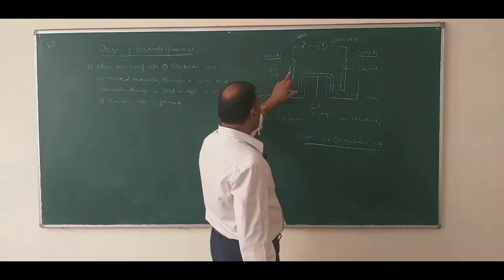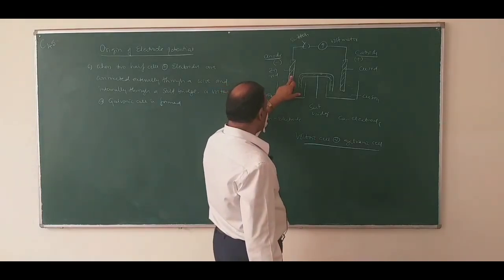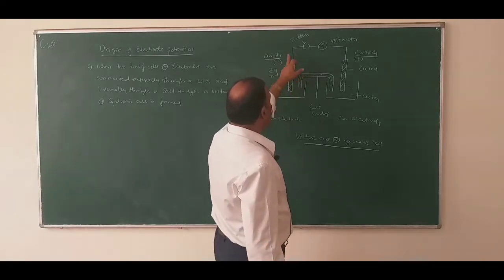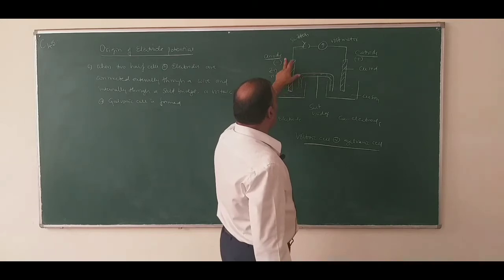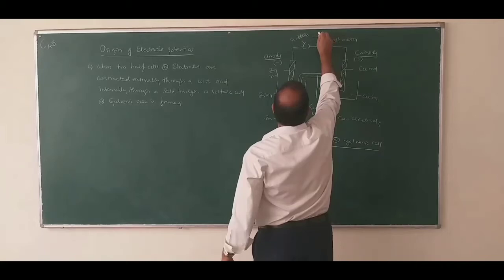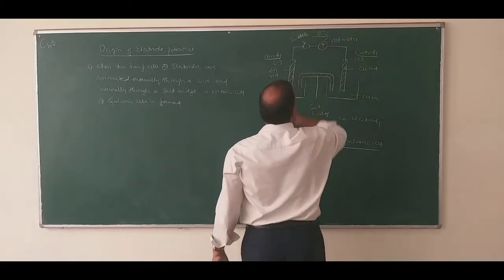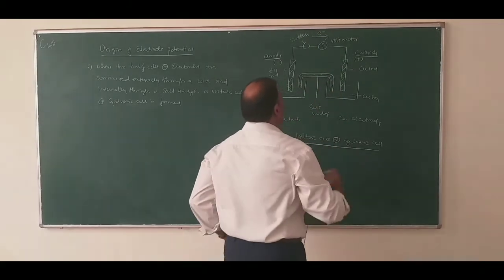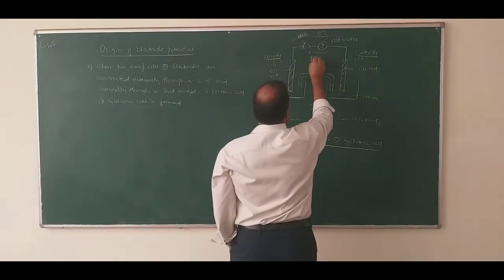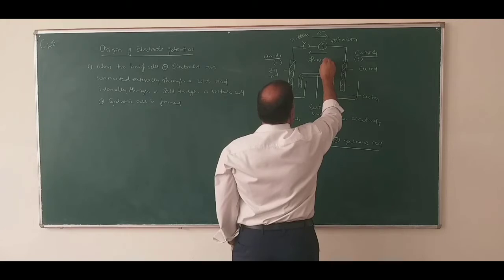These electrons will be accumulated on this electrode. When the switch is on, the electrons move from anode to cathode. So this direction is the movement of electrons, and by convention the opposite direction is considered as the direction of flow of current.